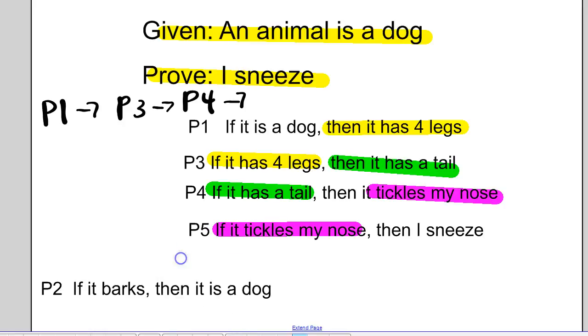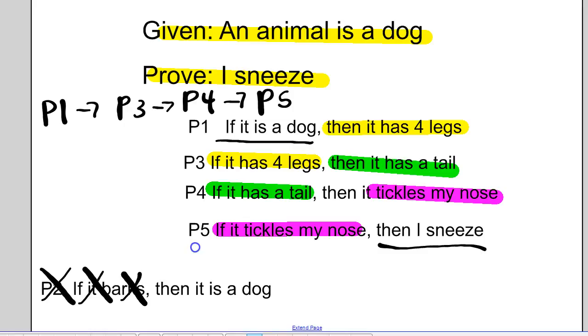Do you see my logic chain here? I just connected, if it is a dog, then I sneeze, by these statements. So P4 goes to P5 and I'm done. I never used P2. It didn't fit in anywhere. It didn't make any sense, and sometimes we won't. So that's what we're going to do today.